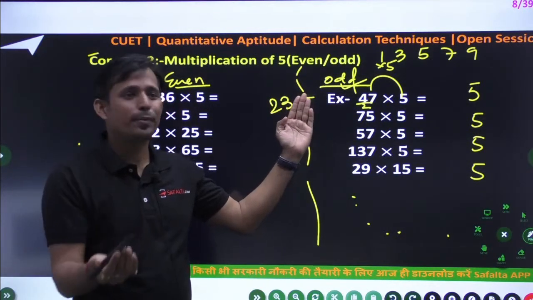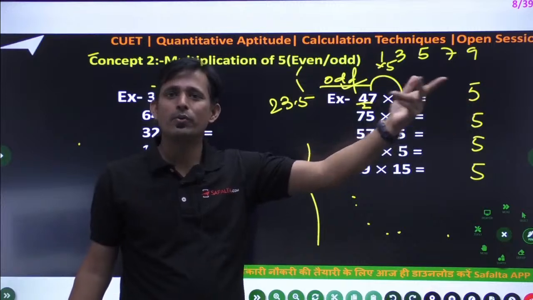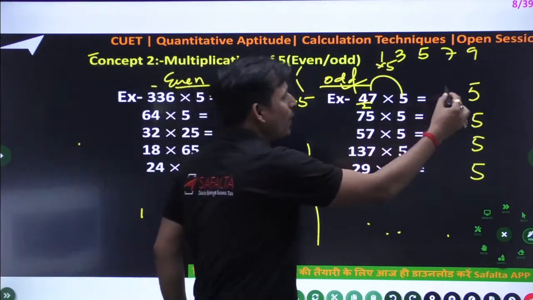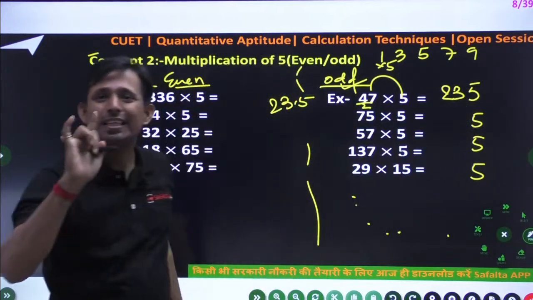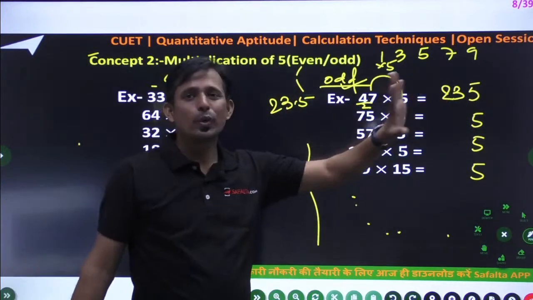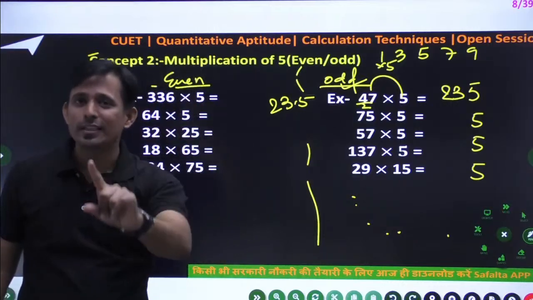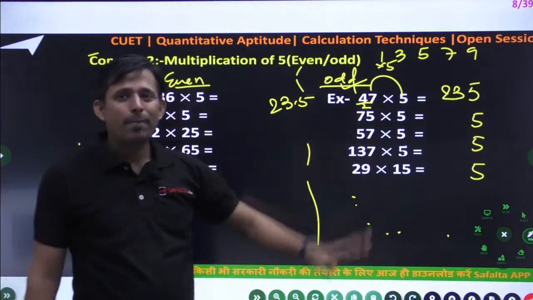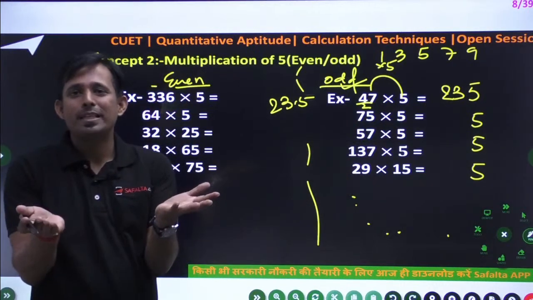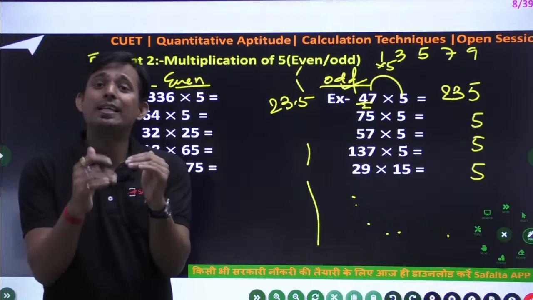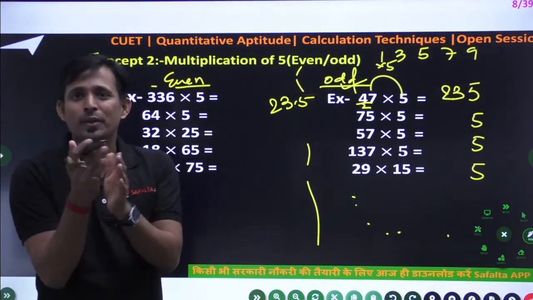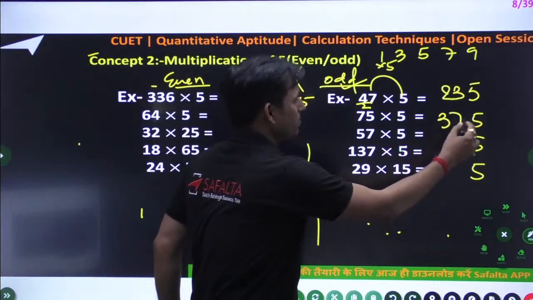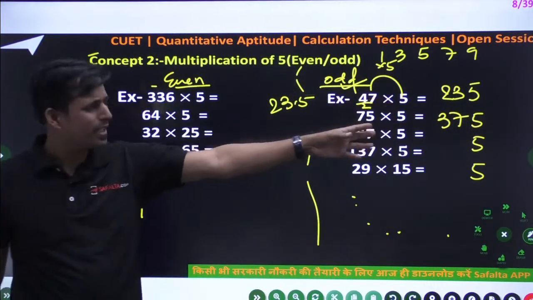Why only 23? Because you already wrote 5 here. So why are you taking 23.5? Just write down half of this number, which is 23. That's it. Don't write 23.5 because you already wrote 5 here. Simple. 75 ka 5 time means 75 ka half. Half is 37.5. So eliminate the decimal, remove the decimal, and you can write 37. That's it, nothing else.